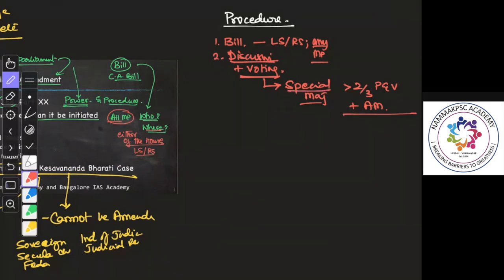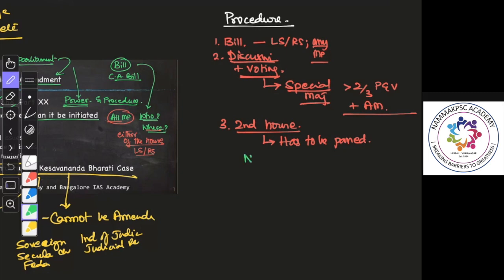Once it is passed by special majority in one house, it goes to the second house. In the second house also, the same thing happens; it has to be passed, else it will come to an end.